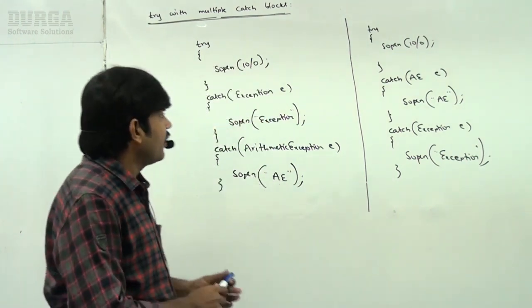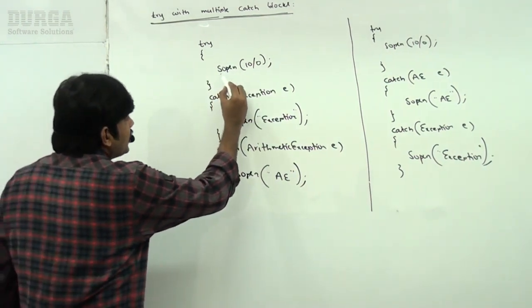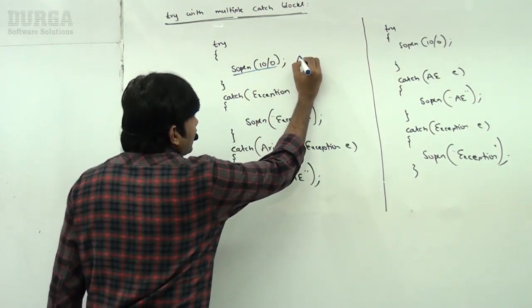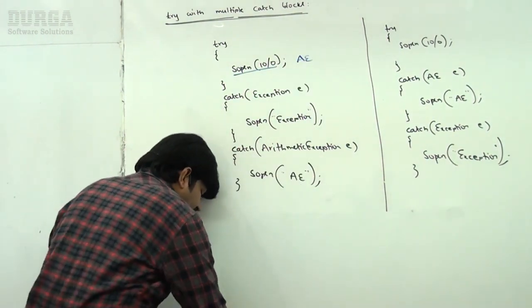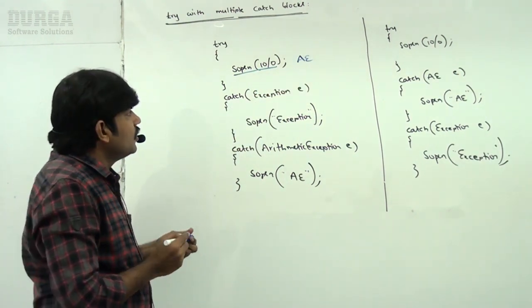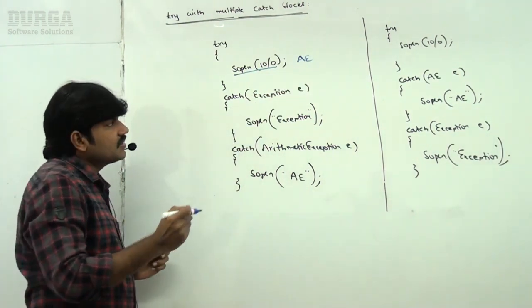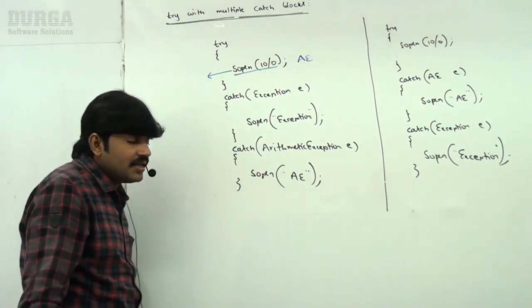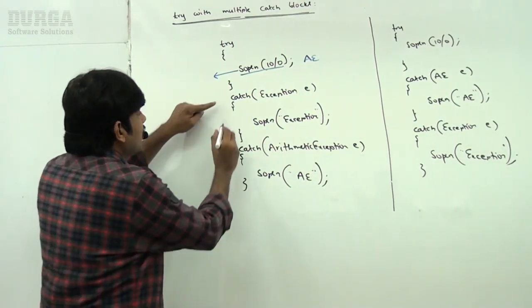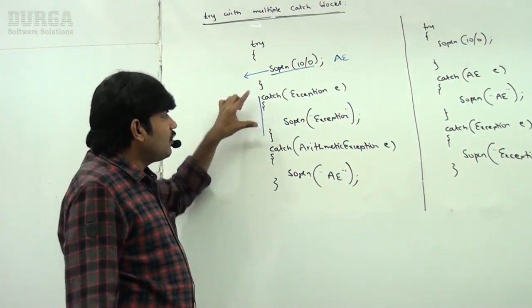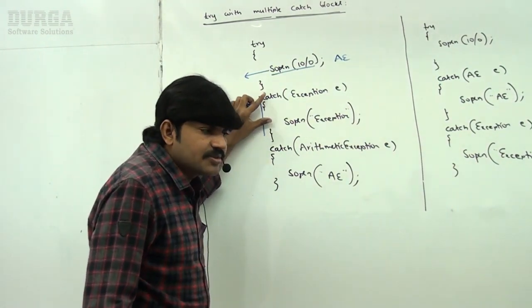Now observe carefully. Here, SOP of 10 by 0. Which exception will be raised, sir? Arithmetic exception will be raised. Correct or not? Now my question is, if an arithmetic exception came, immediately the JVM will ask the first catch block: can you please handle the arithmetic exception or not?